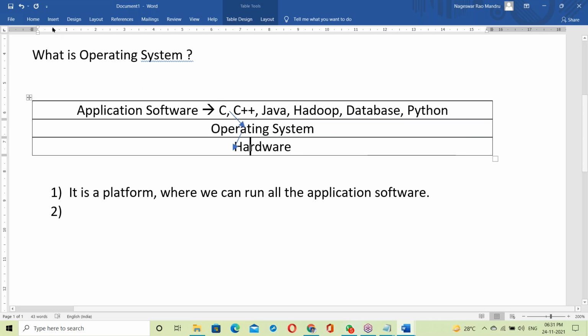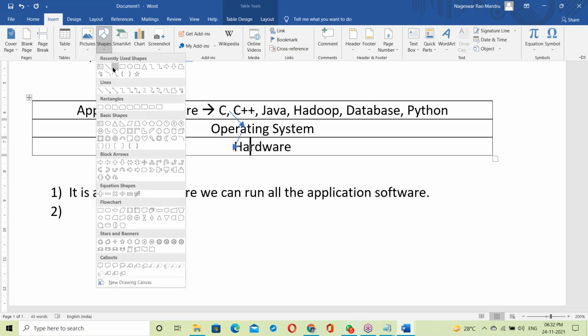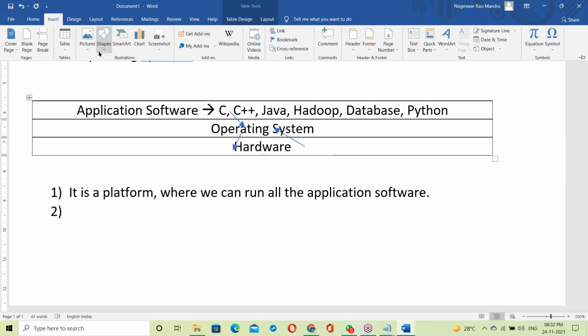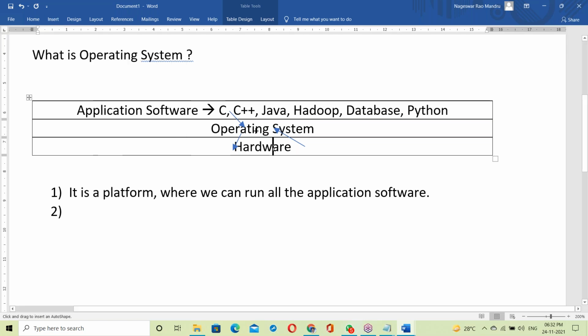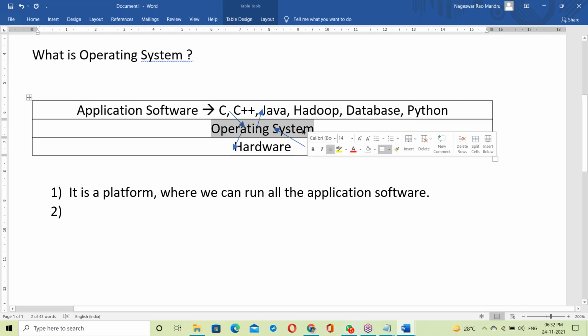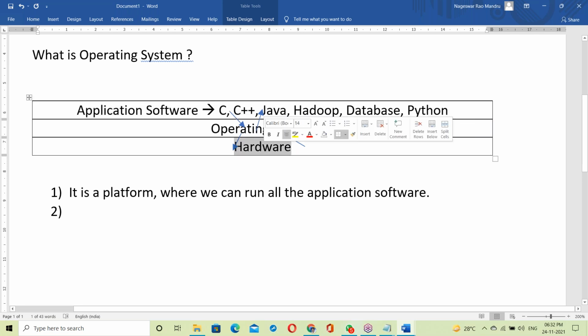Suppose a C program or Java program is reading input data from the keyboard. The keyboard data goes to OS. Sorry, the keyboard is hardware, and its data is simply transferred to OS. From there, it will be transferred to your programs. So between application software and hardware, there is an OS layer, right? It's a middle layer, like a mediator between application software and hardware components.